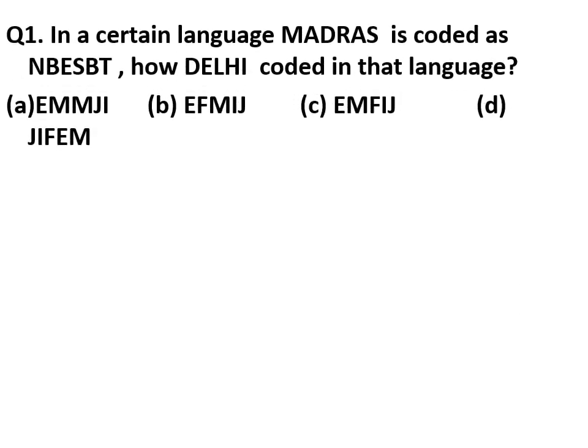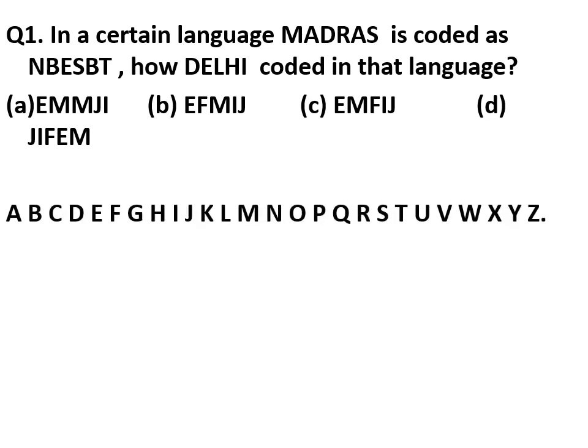Now see the first question of this. In a certain language, Madras, M-A-D-R-A-S, is coded as N-D-E-S-B-T.